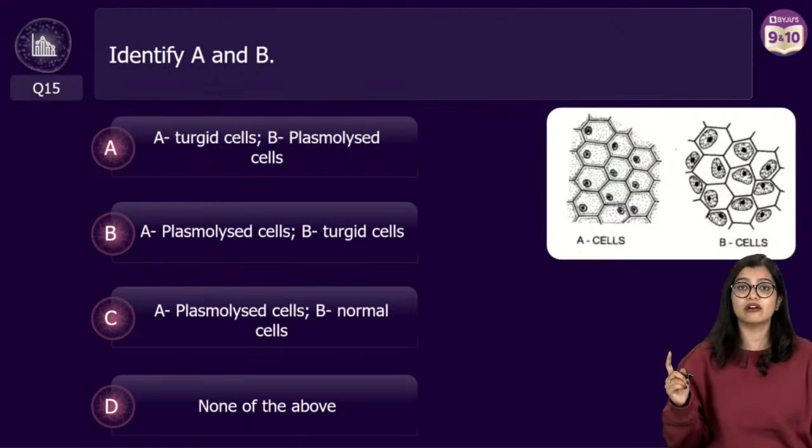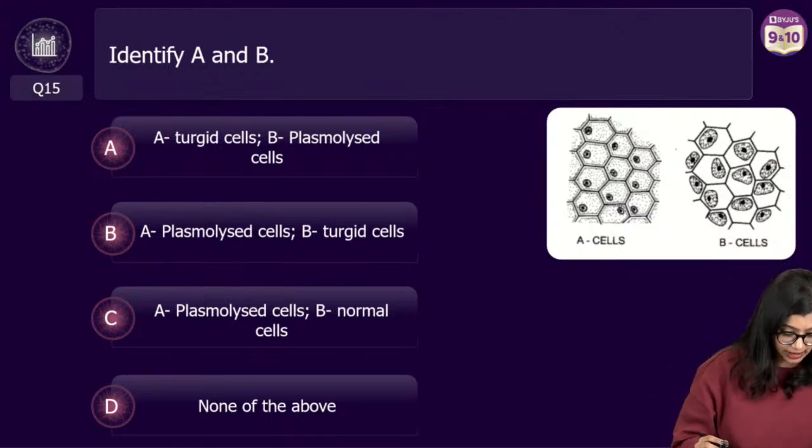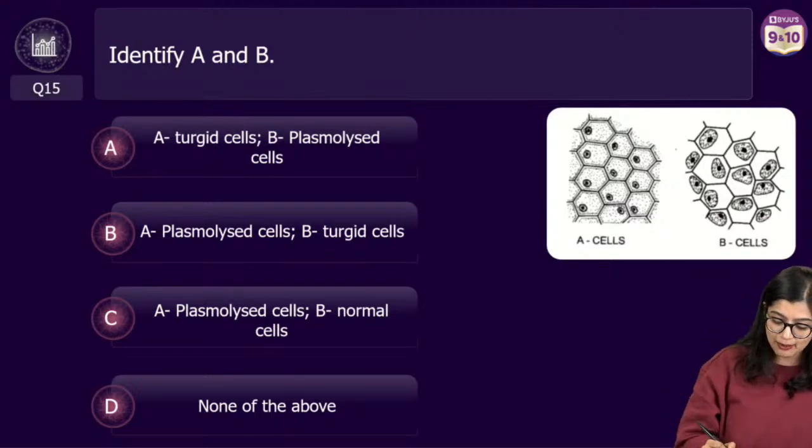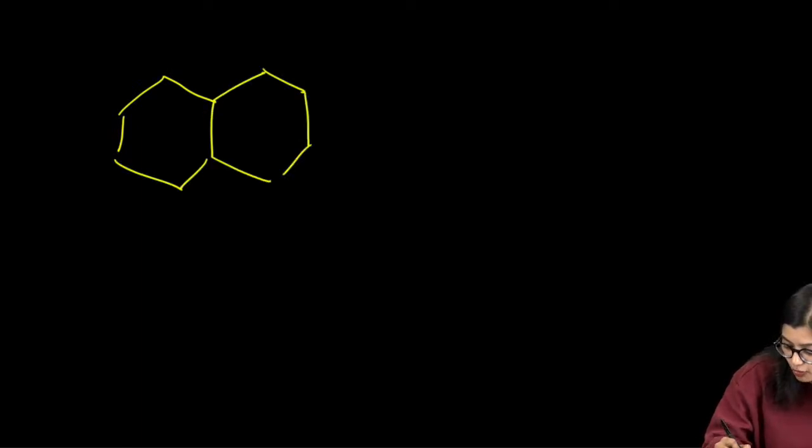Now what do you observe? Many of you were confused about this part, which is why I am going to take a minute and explain. I am going to draw two cells, just because I can't draw more than this at this point.